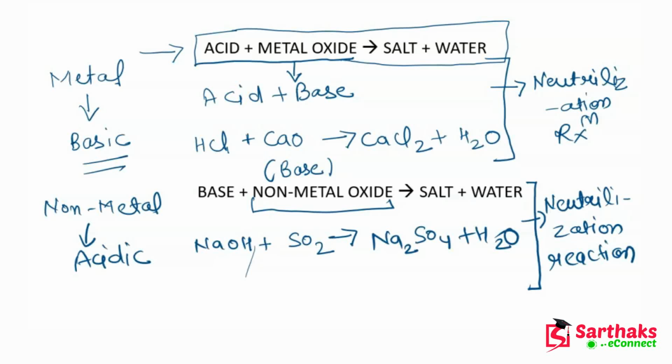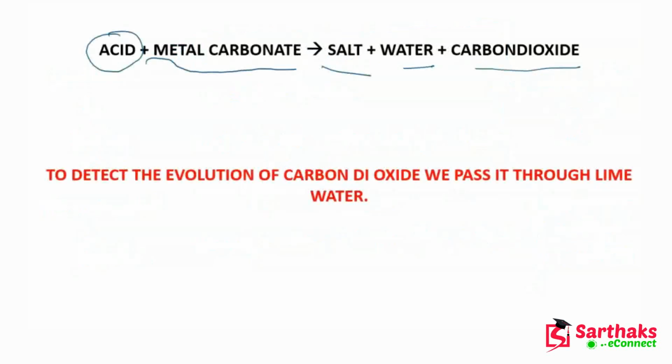When acid reacts with metal oxide, it gives salt and water, but when it reacts with metal carbonate, one extra thing is formed, and that is carbon dioxide.